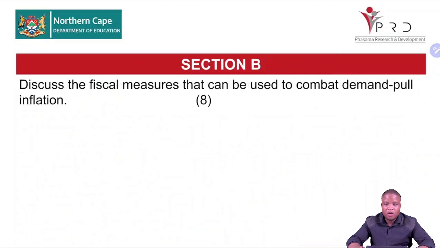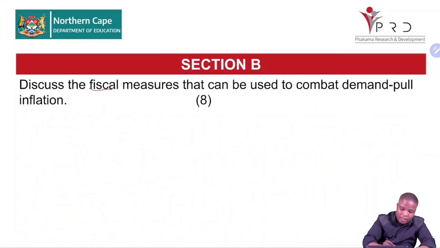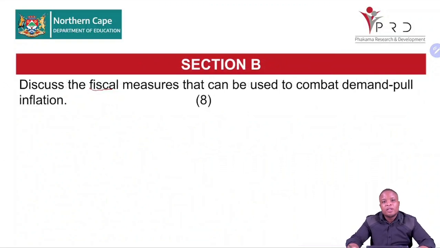Right, another middle order question that we have: discuss the fiscal measures that can be used to combat demand pull inflation. This is used by the Minister of Finance. There are 2 instruments. Mention the 2 instruments that we have for fiscal policy. Right, now you're going to write using those 2 instruments that we have. So you have 5 minutes to say what the Minister of Finance can do using those 2 instruments to combat the inflation.